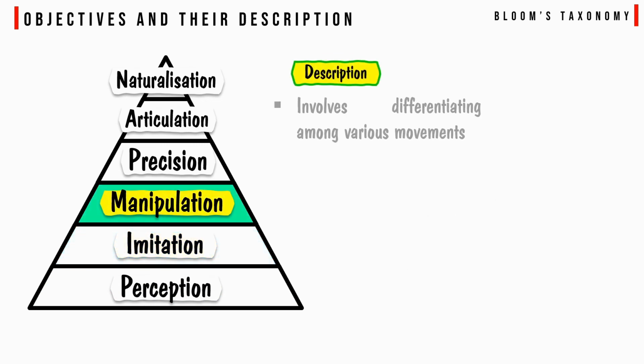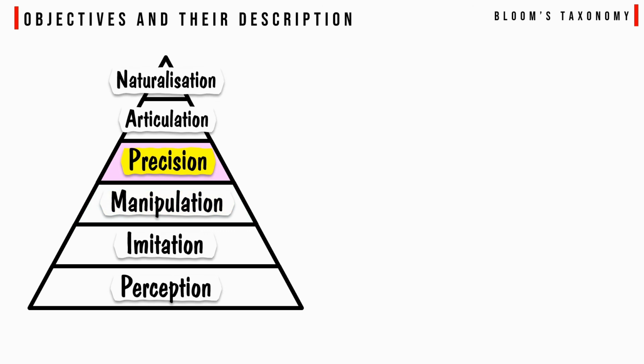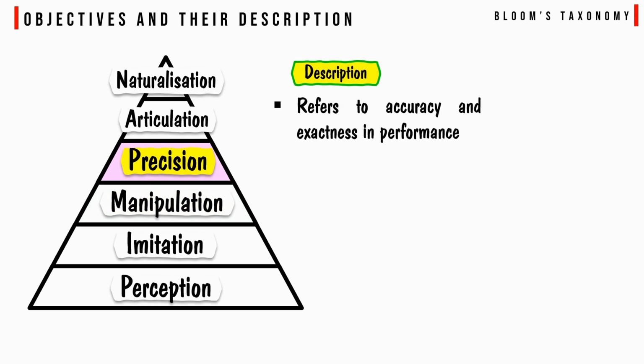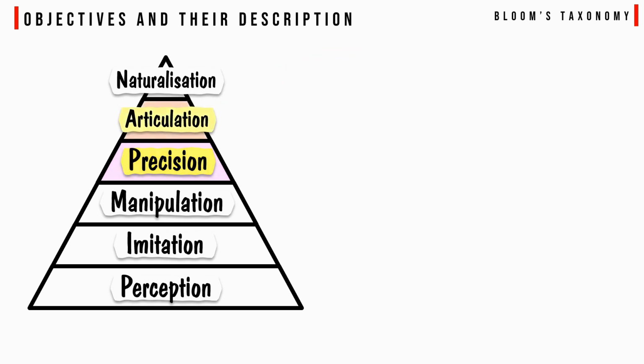Manipulation, that involves differentiating among various movements, and it can be done through selection, following directions, fixations, etc. Precision refers to accuracy and exactness in performance, and it can be done through reproducing a given act with accuracy and exactness.